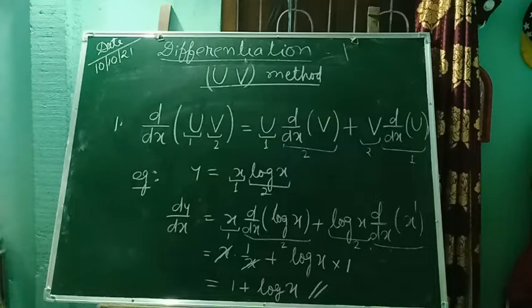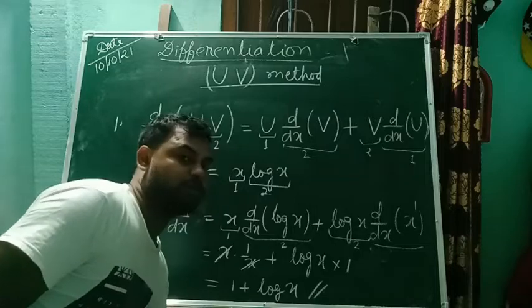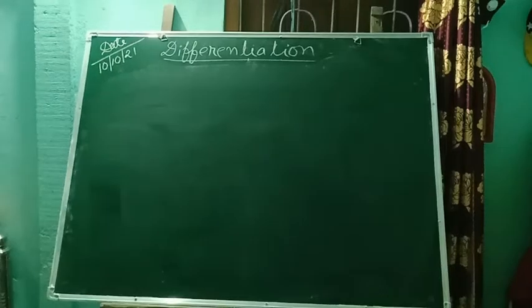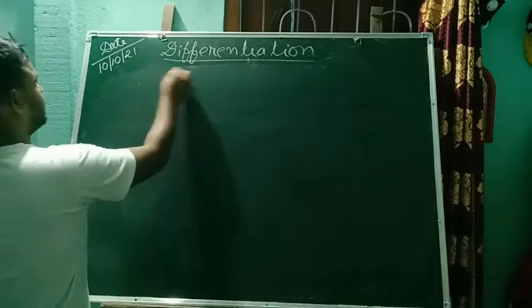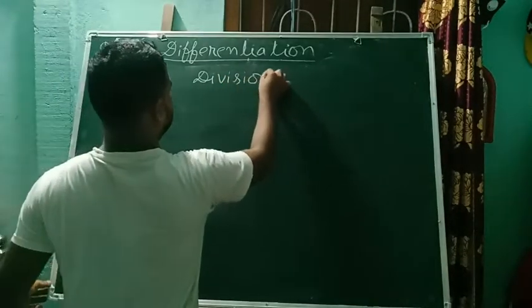Now another rule is there, and that is the division rule. So we will go to the division rule. Division rule.